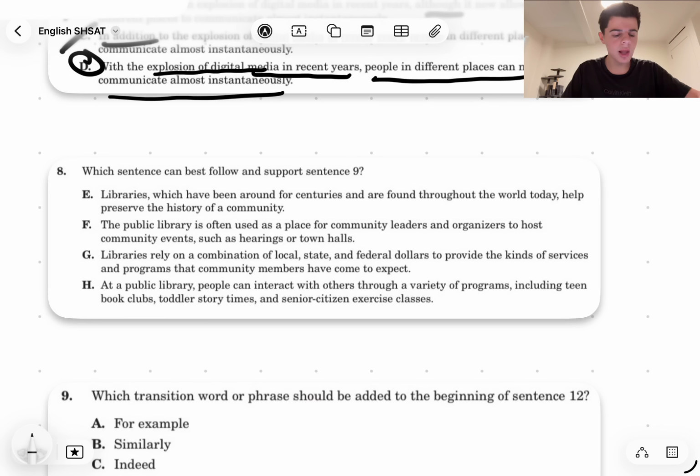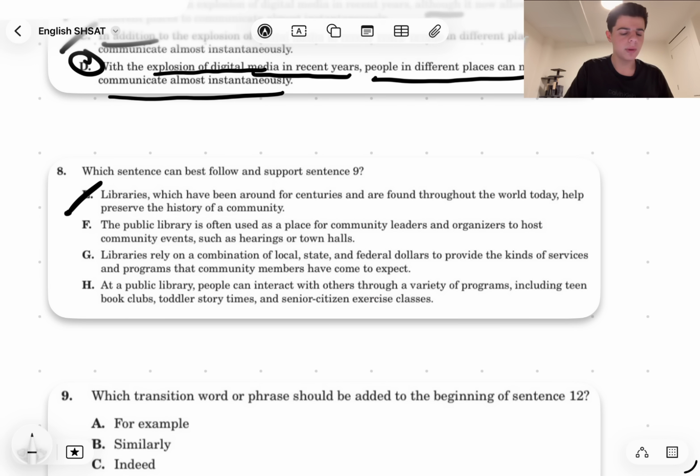E. Libraries, which have been around for centuries and are found throughout the world today, help preserve the history of a community. Well, this doesn't make a lot of sense because we're not really talking about the history of the libraries. We're not talking about the fact that they can be found around the world today. We're not talking about the fact that they've been around for centuries. I want to know how libraries provide a unique sense of community, and that's just not really stated. This goes off topic, right?